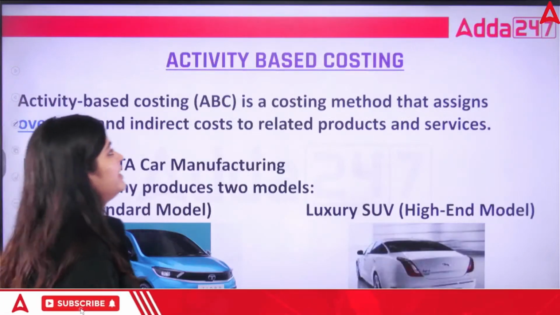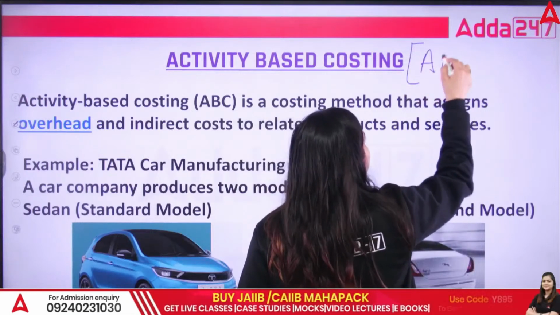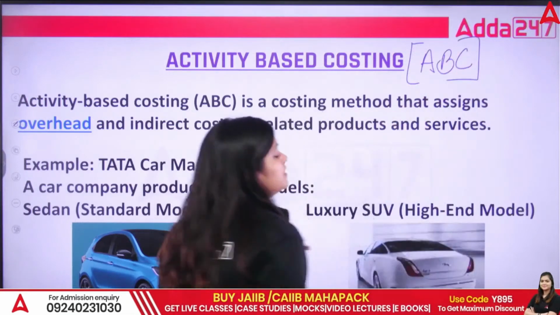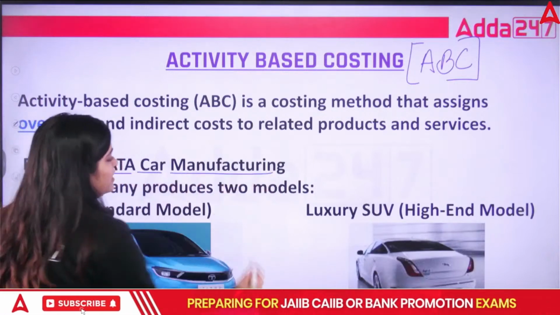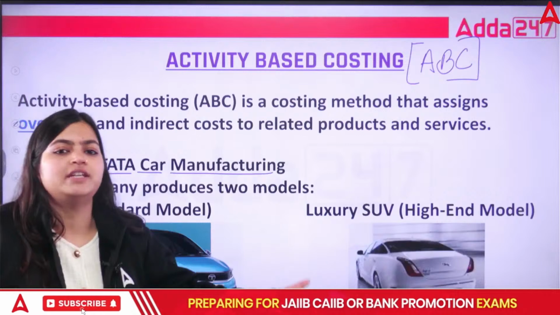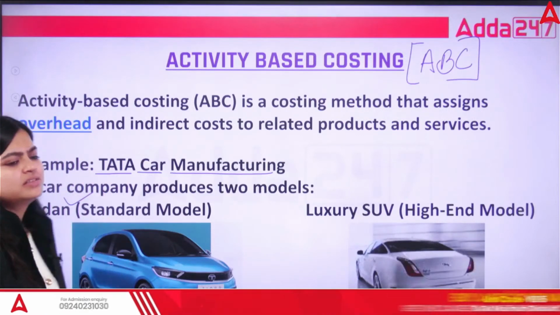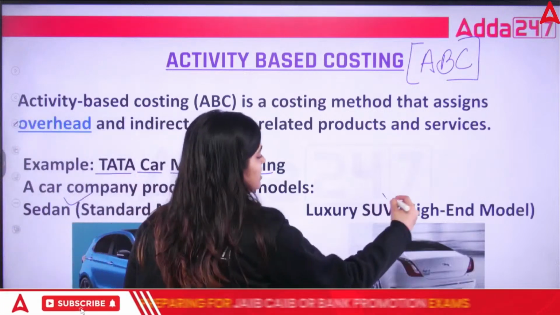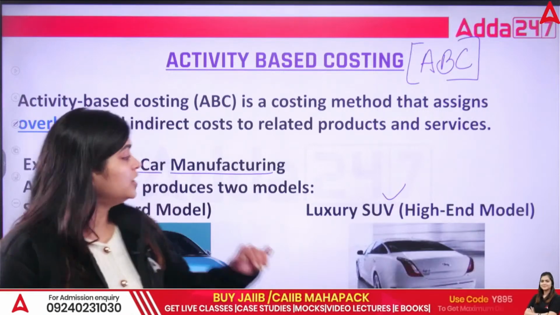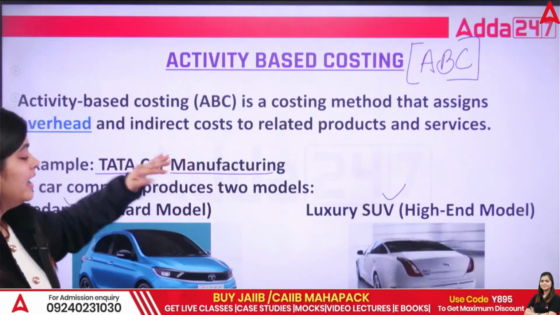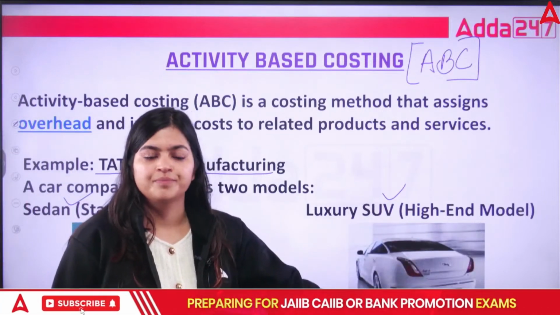Next, activity based costing. This is also known as ABC. Now, if we talk about Tata car manufacturing, they are producing different types of cars. Some are sedan, standard models, and some are luxury, SUV, high-end models. So the same company is manufacturing standard models and luxury models.